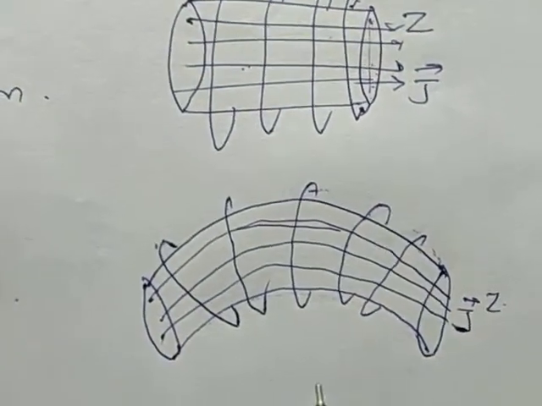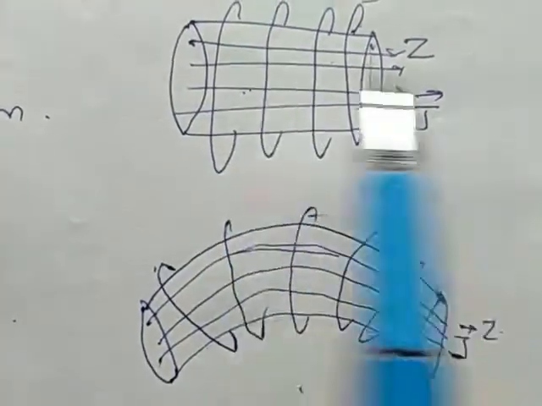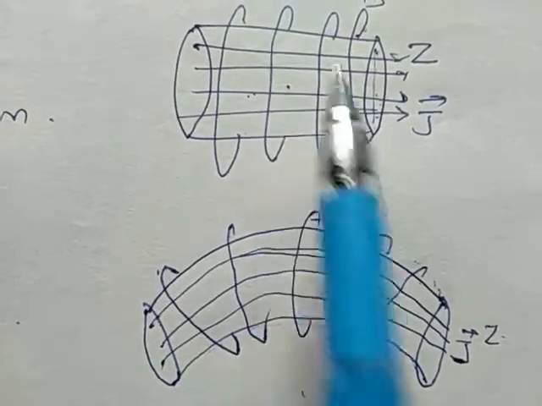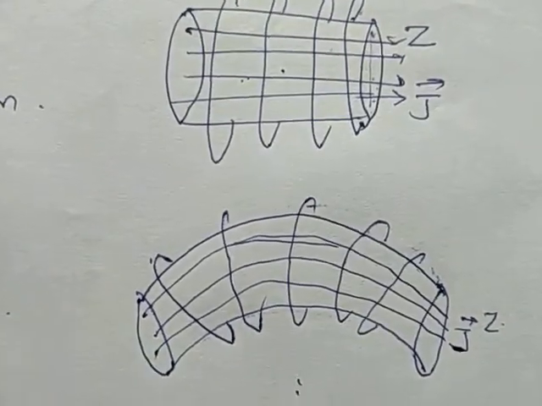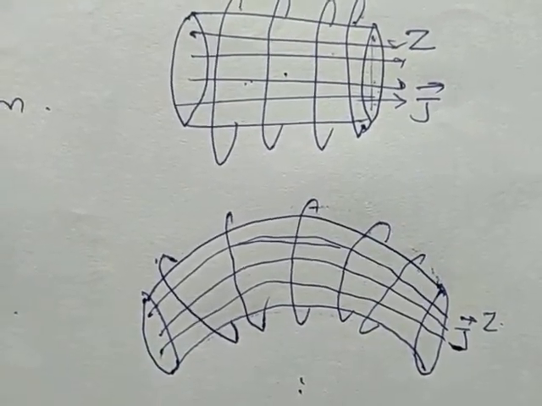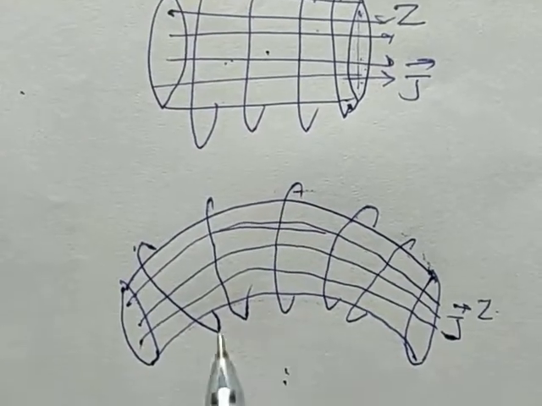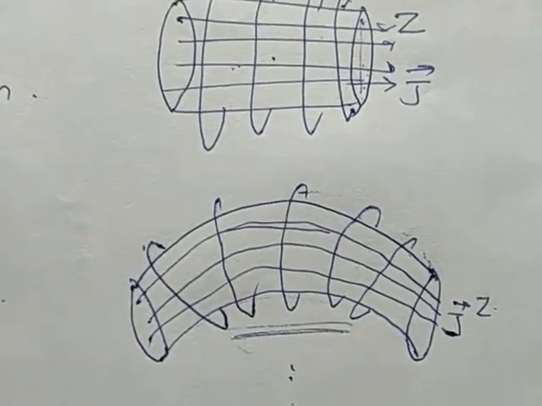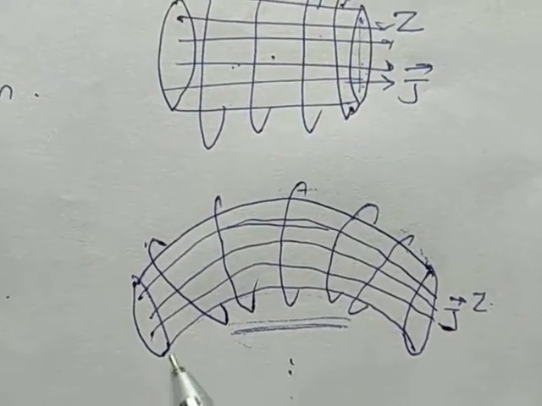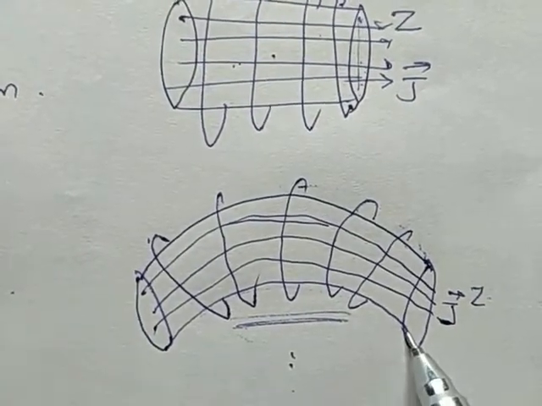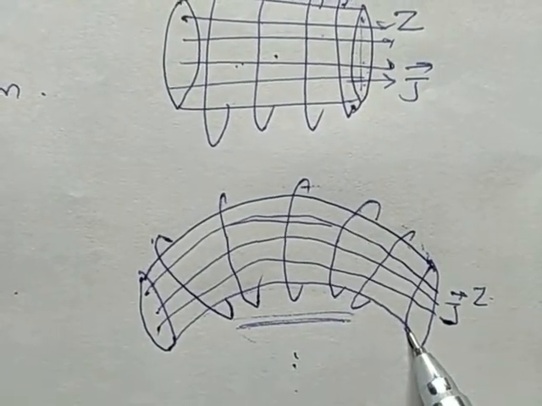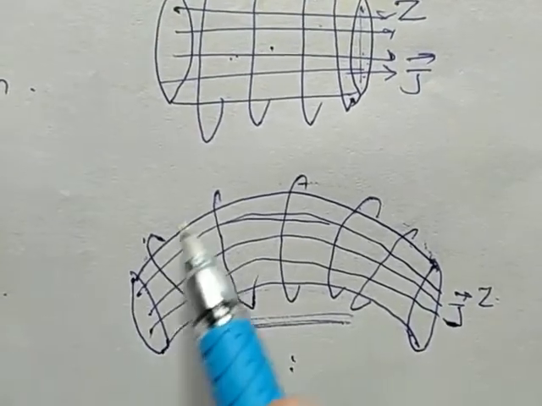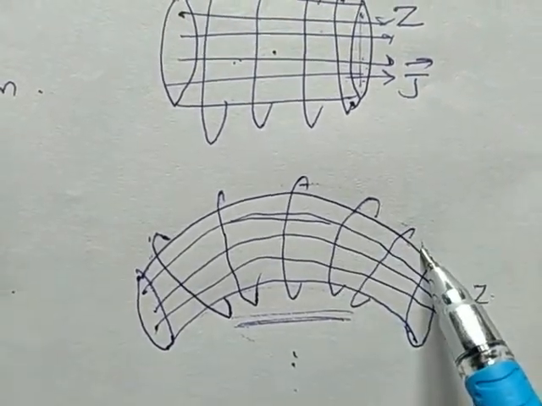Due to some disturbance, we are bending the plasma column into sinusoidal form. The magnetic field lines of force are pressed together here on the concave side, and separated on the convex side.